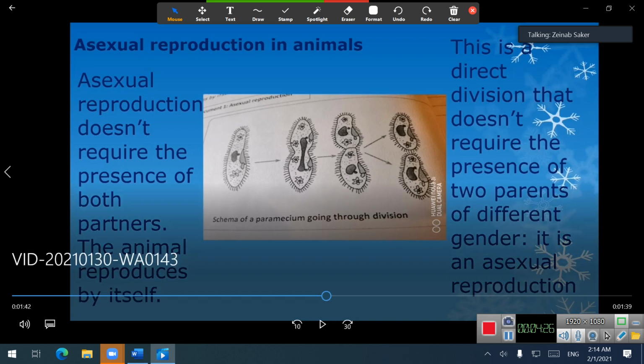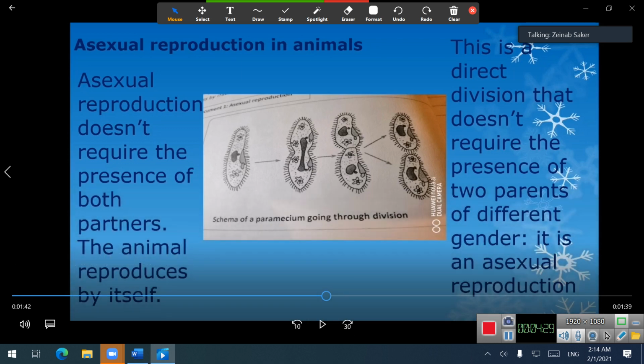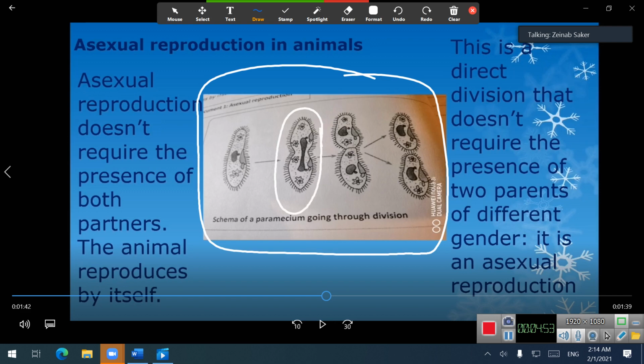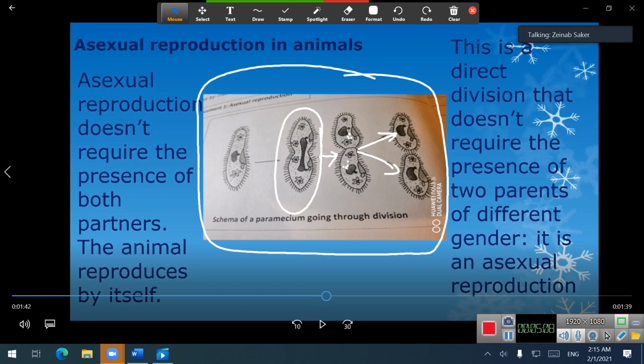Okay teacher, in this slide we can see the paramecium, and we know before that paramecium is a unicellular organism or living thing. But this living thing can reproduce asexually. It means by division. For example, and as Fatima said, this mother paramecium divides into two parts to produce two daughter paramecium. Let's continue.